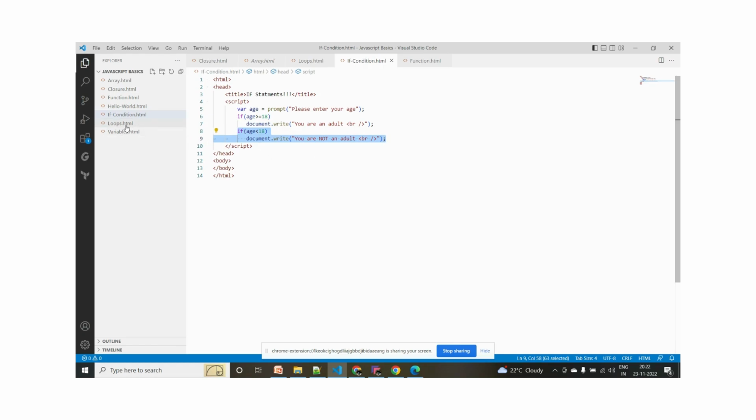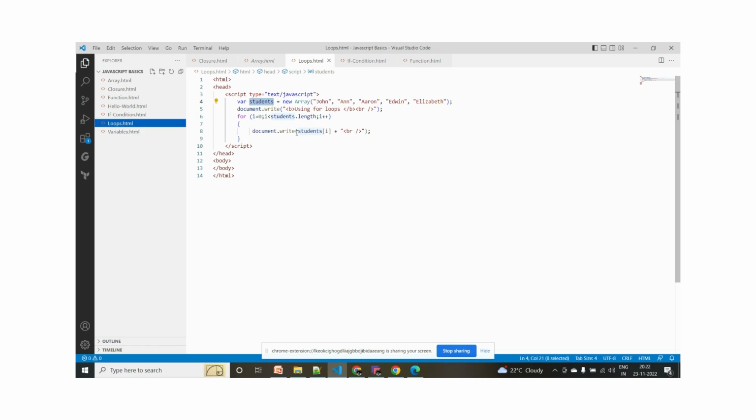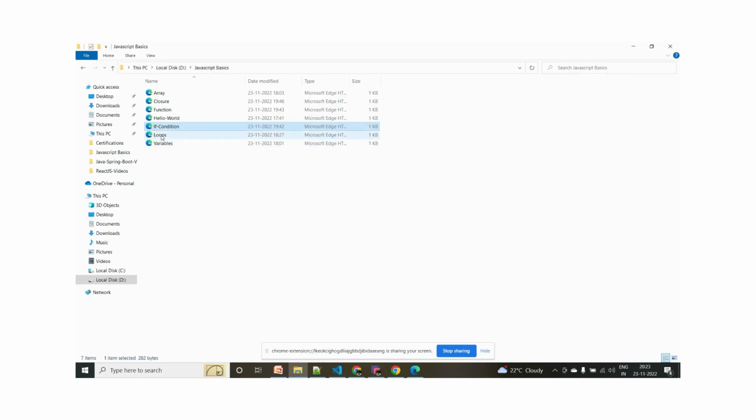In the same way, how loops will work. You can see for loops or while loops and all. I just provided only the for loop here. I have a list of students here, and I'm iterating those students by using the for loop, guys. It will print all the students in the list. By using the for loop, if I want to print multiple items, I can go with the for loop. We can execute this for loop here, and it will print the data. So using for loops, you can print all the data one by one here.